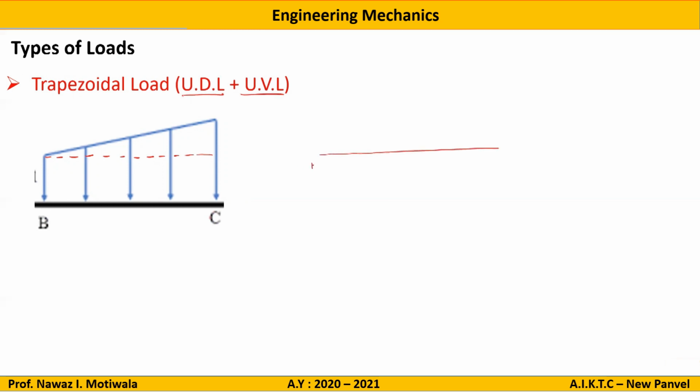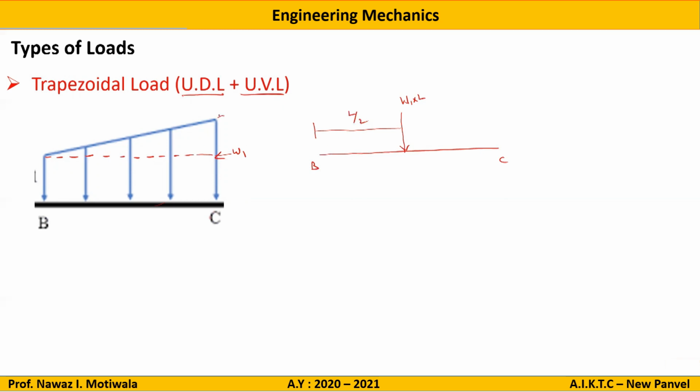Simple logic. Let us say this is BC. If I consider a UDL, for UDL we know that if intensity here at this particular point is W1, so what I will write? The value of loading will be W1 multiplied by L, and it will be acting exactly at L by 2, half, for a UDL.